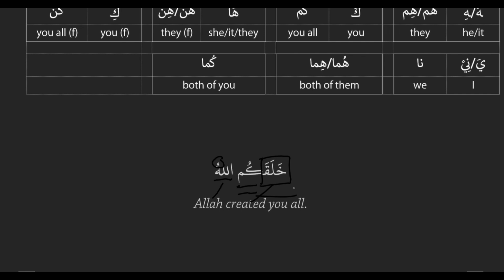All right, I have a question. So how do we know that khalaqakum, the whole thing, is not our action? Because it looks like one word. You know, because you have your pronouns memorized, right? Chapter 1 vocab. The only way to recognize a pronoun is by memorizing it. Even though it looks like it's one word because they're connected, we know that it's a pronoun because we memorized our pronouns. And it's really important to memorize your pronouns. They occur everywhere, all the time. Very common, so you should have them down solid.